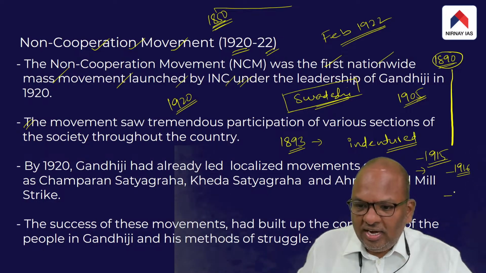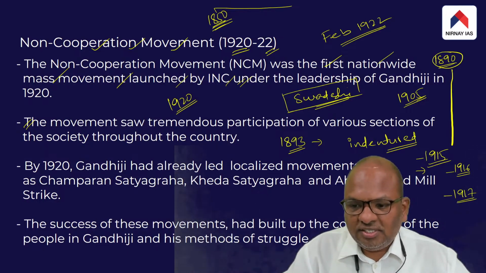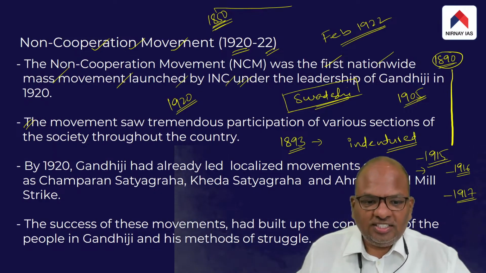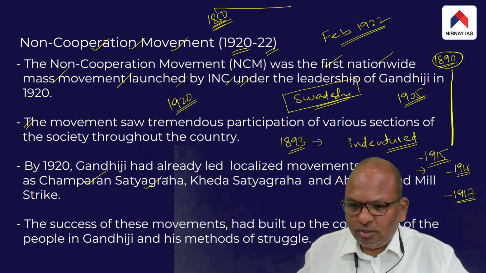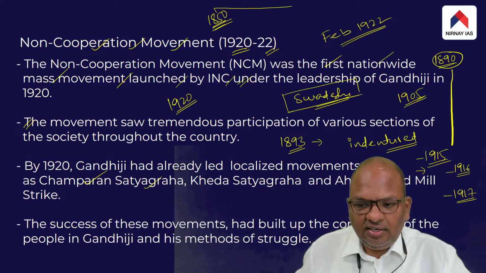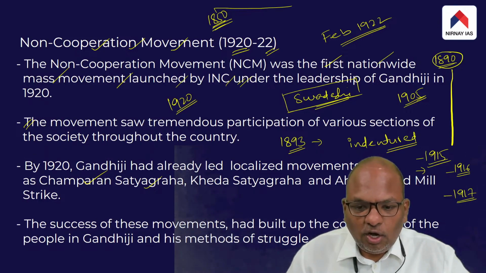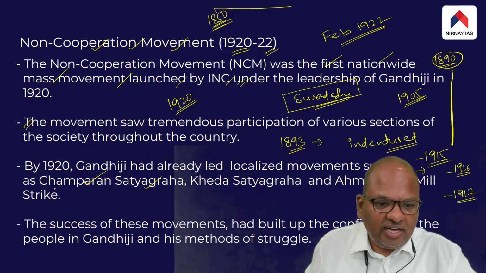It was only in 1917 that Gandhiji finally launched his first protest movement in India, called Champaran Satyagraha.